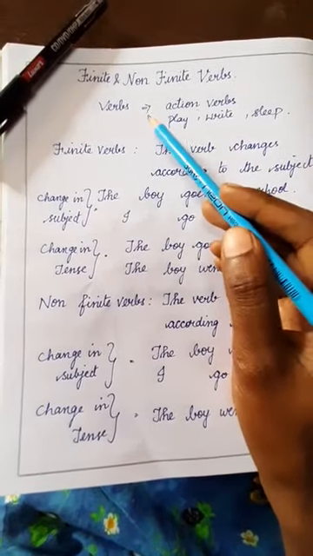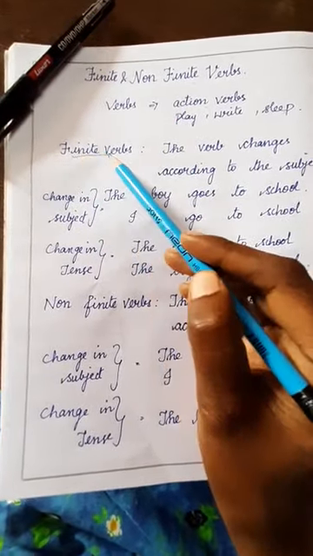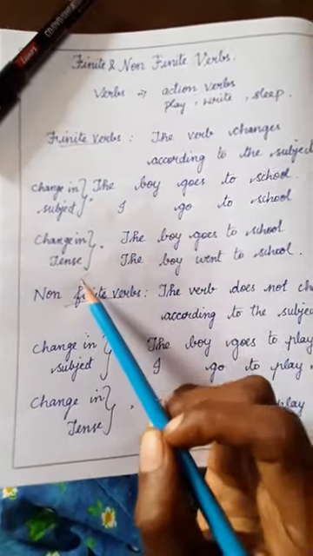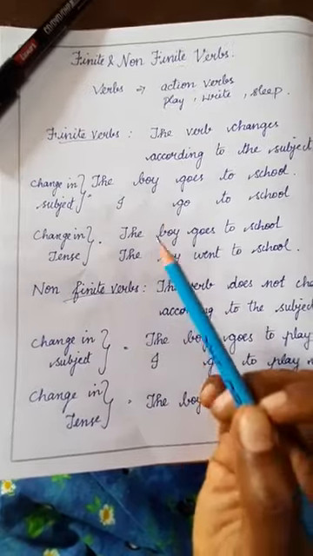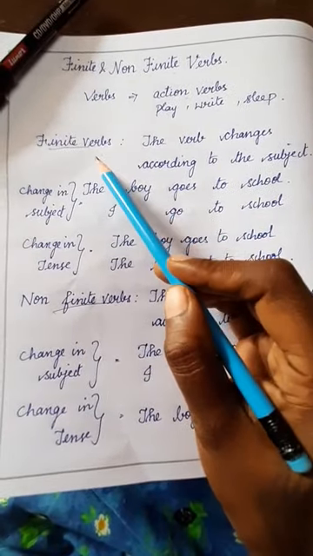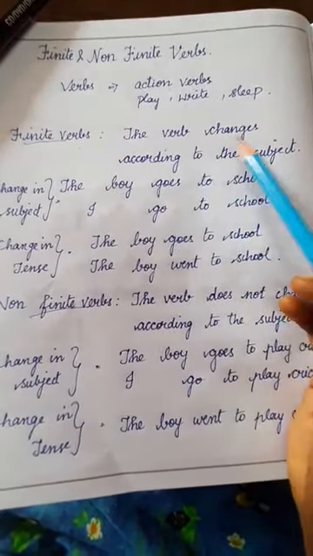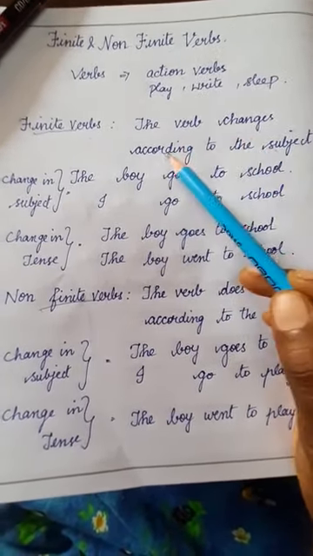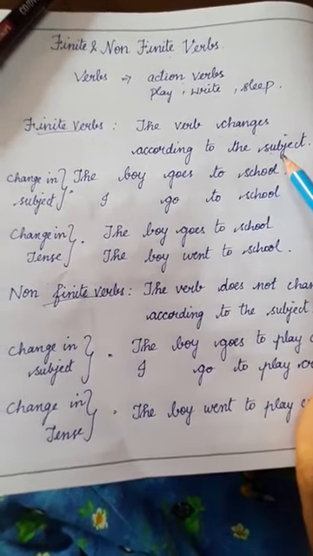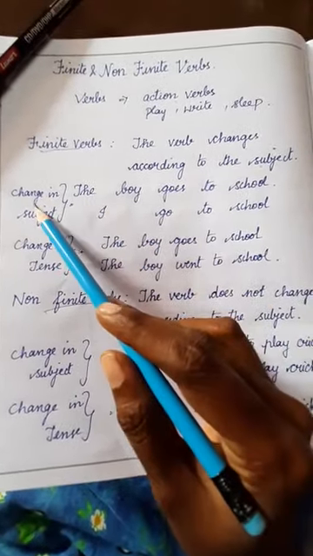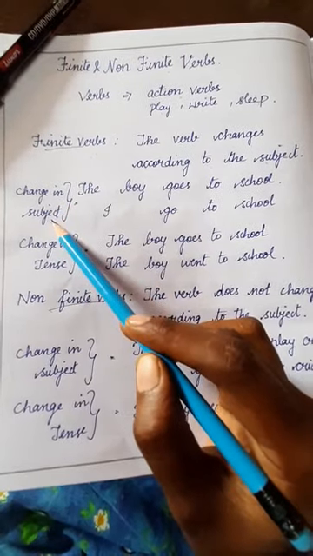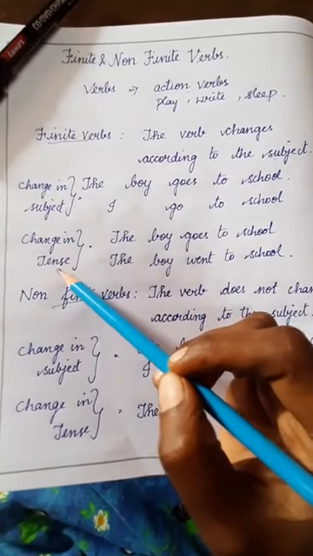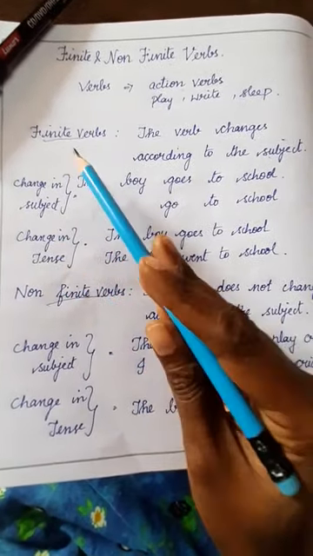So we are dividing the verbs into two: finite verbs and non-finite verbs. So let us learn what a finite verb is. The verb changes according to the subject. See here, I have given "change in subject" because the verb will change when we change the subject, and also when we change the tense in finite verbs.